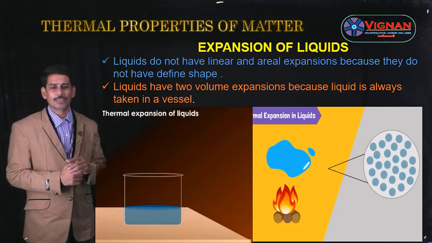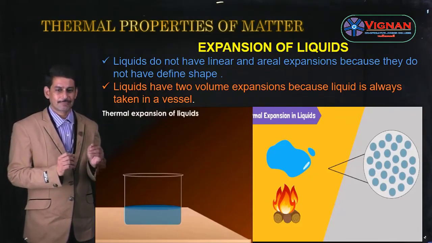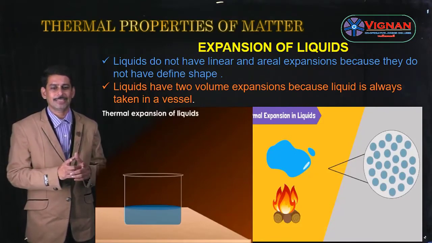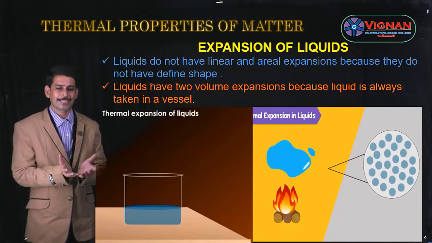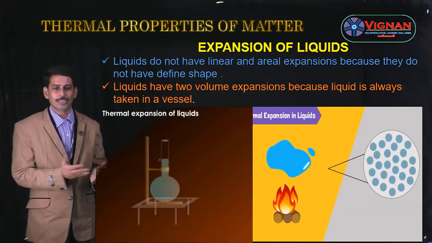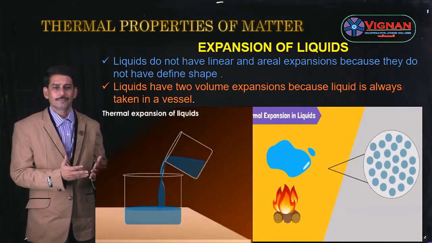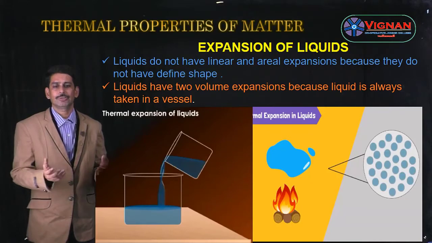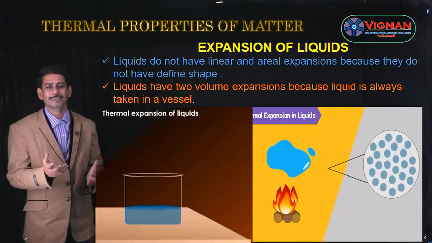Since liquids do not have a definite shape, the shape of the liquid is nothing but the shape of the vessel. If we take a glass, the shape of the liquid is the shape of the glass. If we take a tub, the shape of the liquid is the shape of the tub. So liquids do not have a definite shape, and that's why they do not have linear expansion as well as areal expansion.